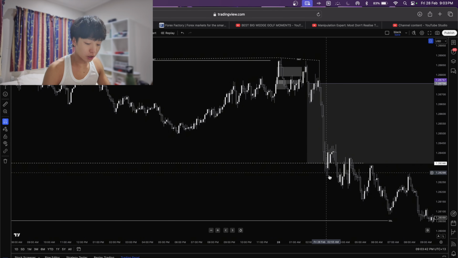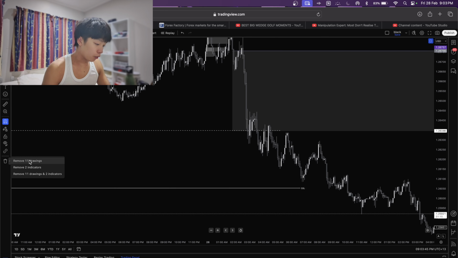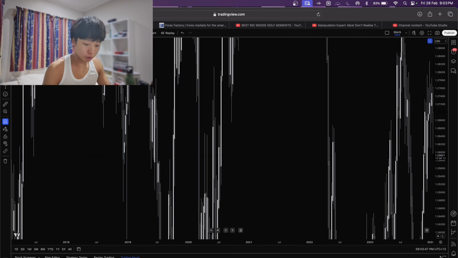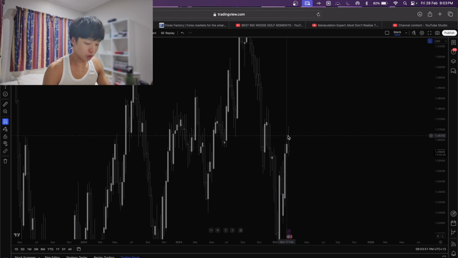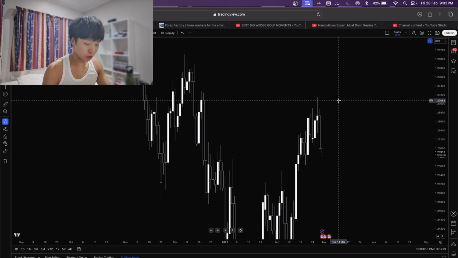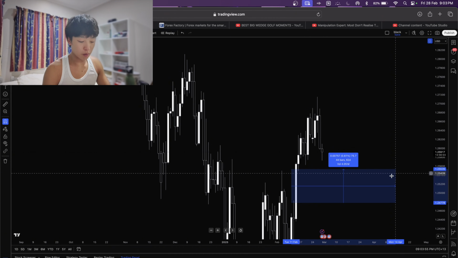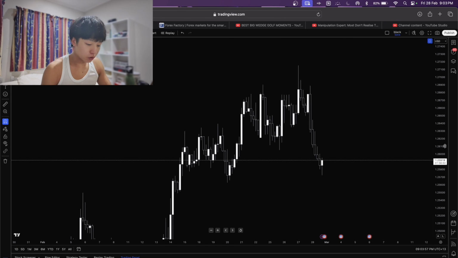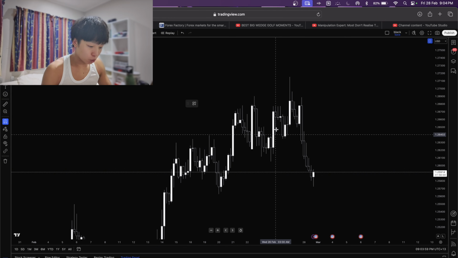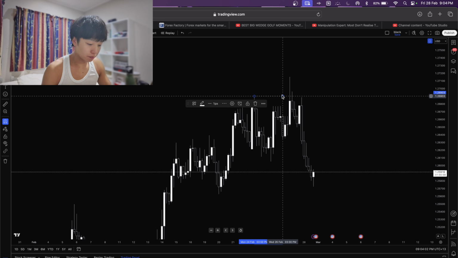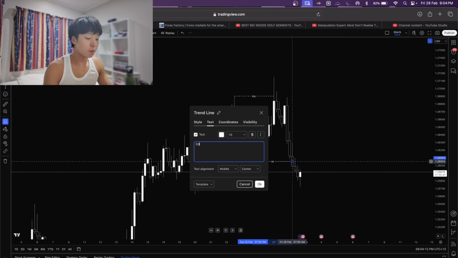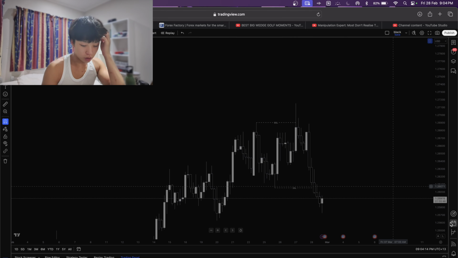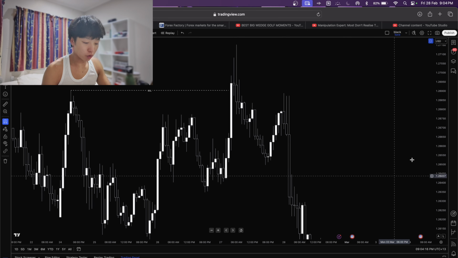On GU, this was actually a really nice trade. There was some high time frame confluence in this, so I noticed that on the weekly time frame we took out the previous weekly high. On the daily time frame, I saw that we had a huge daily fair value gap lower. But if we start to zoom in, we can see that we took out buy side liquidity right here. So I thought price might start to push towards sell side liquidity, but it didn't push there straight away because we needed to have one more re-manipulation.